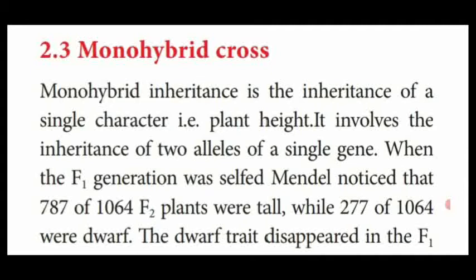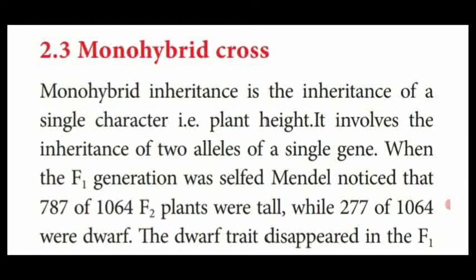That means the single gene having the pair of alleles showing different characters, but only one of the characters, the dominant one, is expressed in the F1 generation, but both the dominant and recessive characters are expressed in the F2 generation, in the proportion of 3:1, that is monohybrid cross, showing 3 tall plants, that is the dominant character, and 1 recessive character.